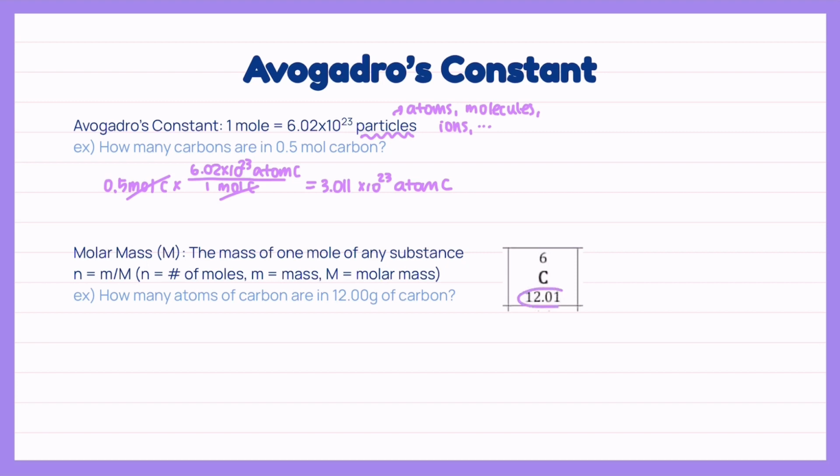As molar mass can be found in the periodic table, we can multiply 12.00 grams of carbon by 1 mole over 12.01 grams of carbon, which is the molar mass. And as the question is asking for the number of atoms, we do the same thing that we did above. We multiply by 6.02 times 10 to the power of 23 atoms per 1 mole. With all the unit cancellation, we will end up with 6.02 times 10 to the power of 23 carbon atoms.